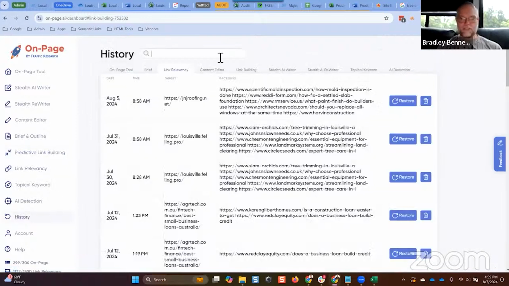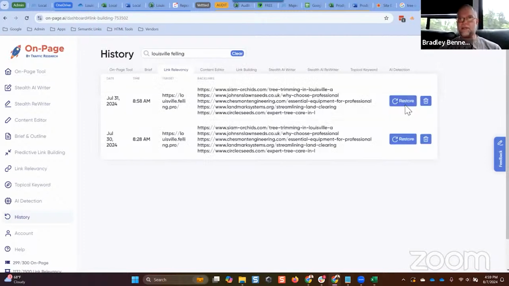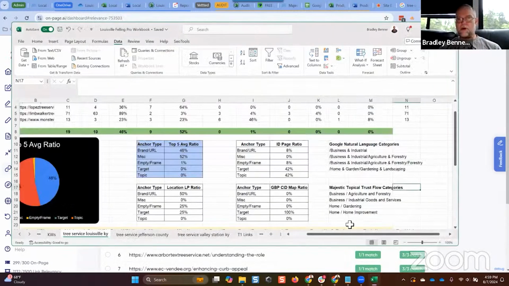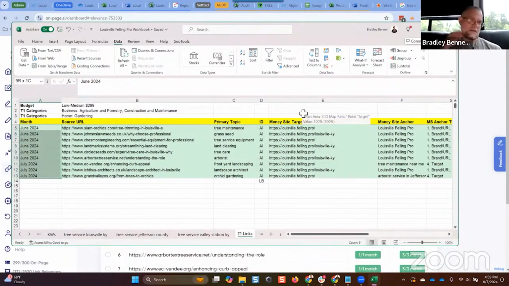We're going to take that same project and we're going to look up Louisville Felling Pro to show you guys an example of what happens when you get proper links. Okay, so take a look at this, guys. We go over here and take a look at the tier 1 link sheet. So these are the links that have been placed for this project, which is a new link building project. I've had this project for 2.5 years, but I really never did much with it. It was a test project. Only recently did I decide to rank it. And so we started building links 2 months ago now in June.